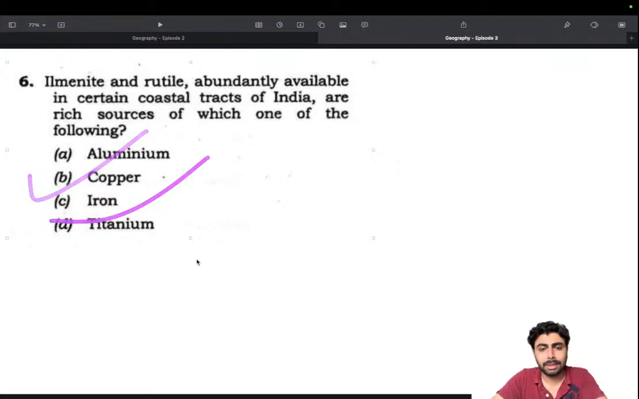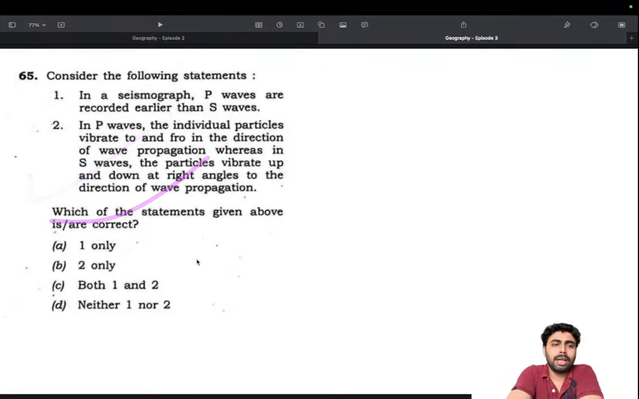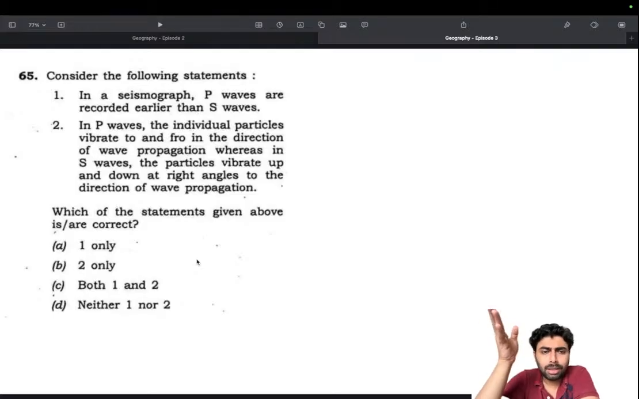Okay, it's titanium. Moving on, in a seismograph, P waves are recorded earlier than S waves. In P waves, the individual particles vibrate to and fro in the direction of wave propagation, whereas in S waves, the particles vibrate up and down at right angles to the direction of wave propagation. This is a basic concept when you study earthquake, focus, hypocenter, epicenter, and P and S waves. I think it's very basic knowledge. Everybody will be learning that. But for me,